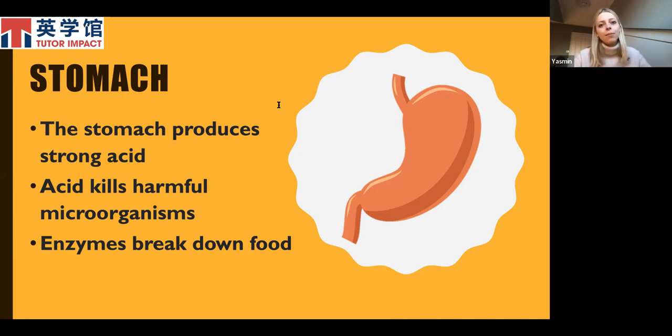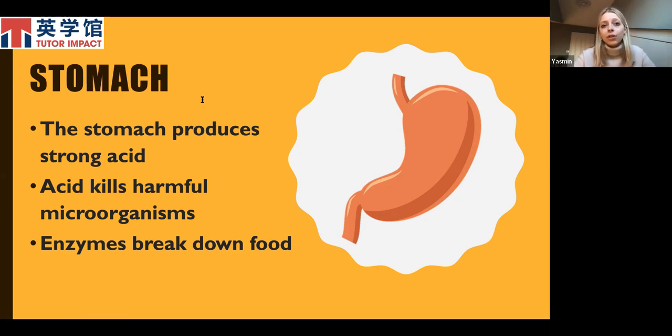So the two main important steps in the stomach are, first, it kills harmful microorganisms by producing a strong acid. And then the second step is that enzymes work to further break down the food through a chemical process. So we first have the acid and then the enzymes. Two things to remember in the stomach.